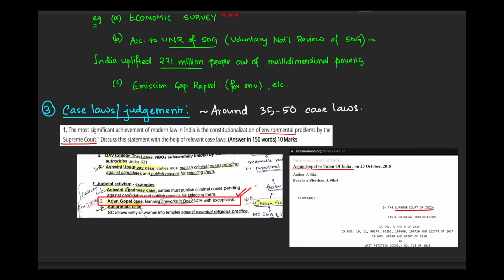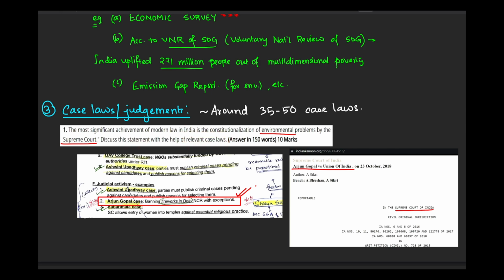The third method of value addition can be through case laws or judgments. I would personally recommend that candidates be ready with around 35 or 50 of those case laws so that they can be quoted as and when required in the exams. For example, this time there was this question in GS2, the first question: the most significant achievement of modern law in India is the constitutionalization of environmental problems by the Supreme Court. Discuss this statement with the help of relevant case laws.